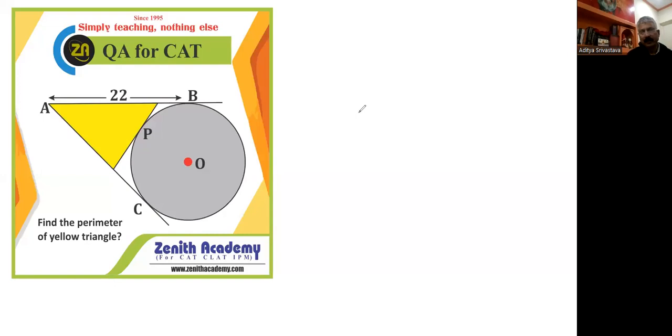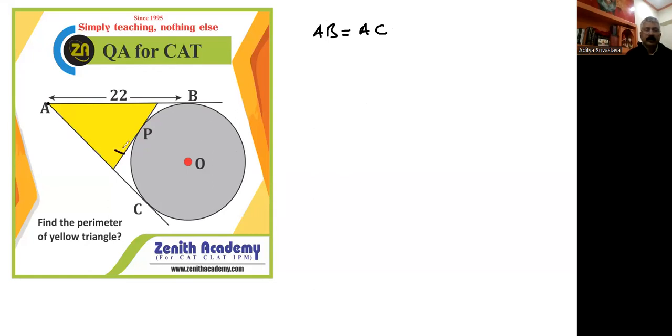Let us understand the solution of this problem. A very simple problem. Look here. From A, a point outside the circle, you know the concept that AB is a tangent and AC is a tangent. From a point outside the circle, you can draw two equal tangents. It means AB is equal to AC. It is clear.